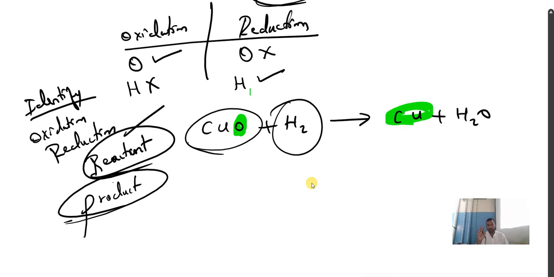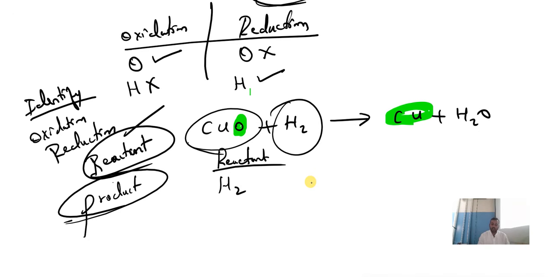I'll just clear this concept now. If they ask, identify the oxidation reaction in the reactant, just you write hydrogen. Enough. That's all the answer. They ask you to only identify. You only have to identify which reactant side is oxidation happening. Hydrogen. That's all the answer. Understood? If they ask on reactant side, what should you write? Hydrogen is oxidation. CuO is reduction.